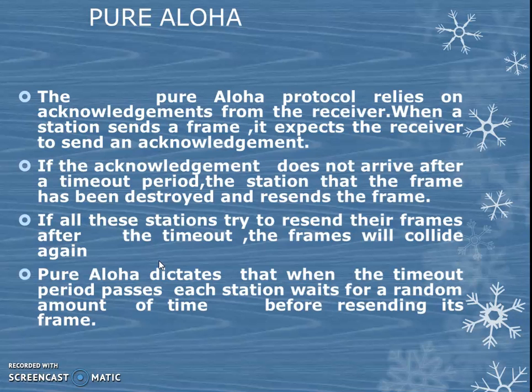And if all the stations resend the frames after the timeout, then again there is a collision. Destroyed means resending again, and if resending happens at the same time, again a collision occurs. So what to do for that? The station waits for a random amount of time before resending the frame.